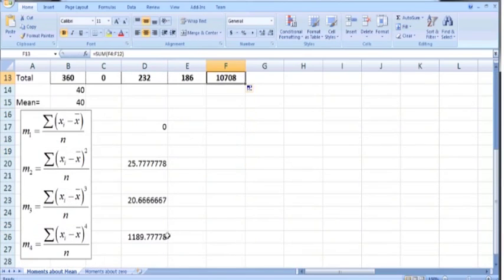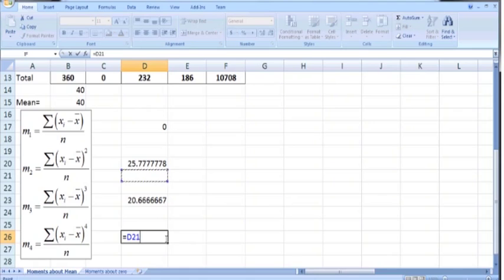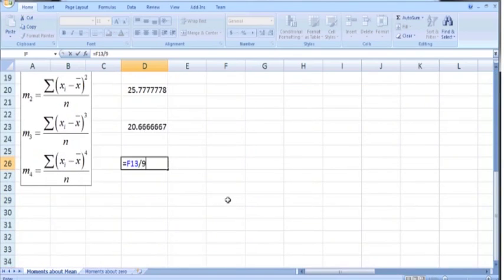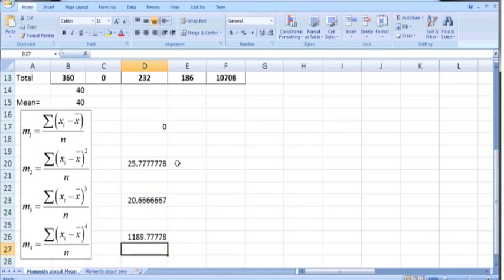Now take this summation, which is located in F13, the sum of x minus x bar whole power 4, divided by n, where n is the total number of observations. Currently we have 9 data points, so n is 9. So this divided by 9 is 1189.77. So this is how we can use MS Excel to calculate the first 4 moments in case of ungrouped data.